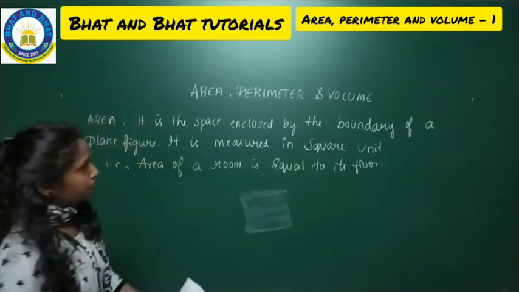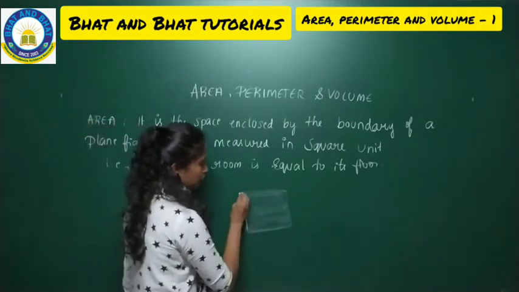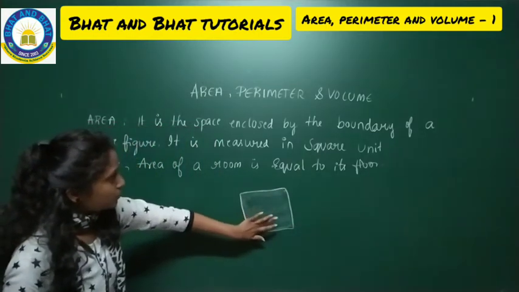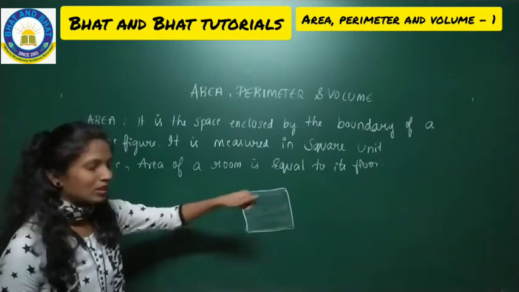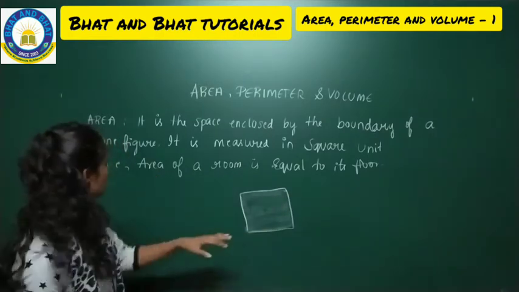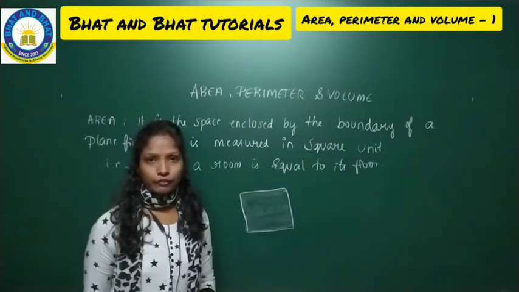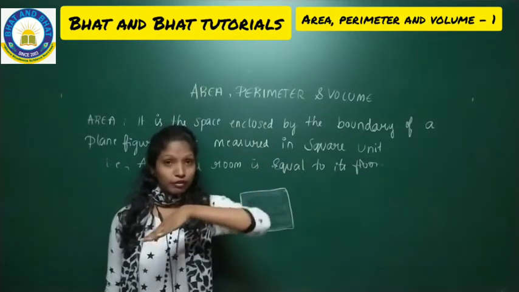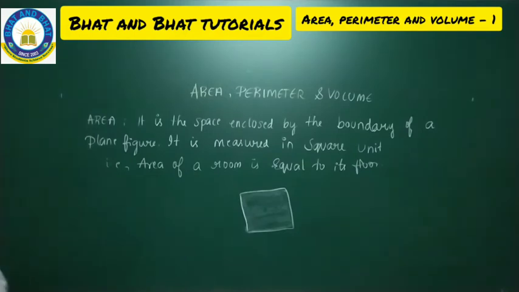The space which is enclosed by the boundary of a plane figure. This is the boundary of this plane figure and the place which has been covered here is measured in the square units. 1 square unit, 2 square units and all. That is, the area of a room will be equal to the floor. Whatever the area is, that area will be equal to the floor of the room. So hope you all understood the area now.